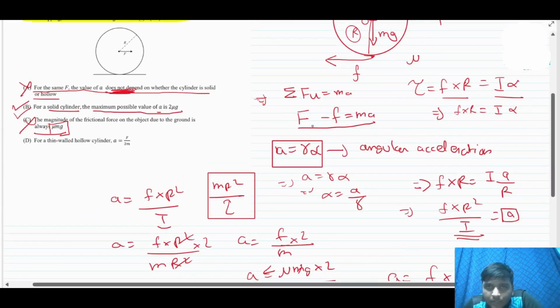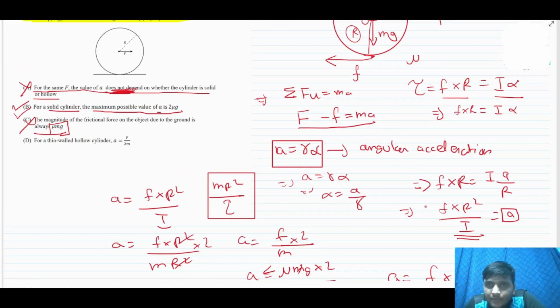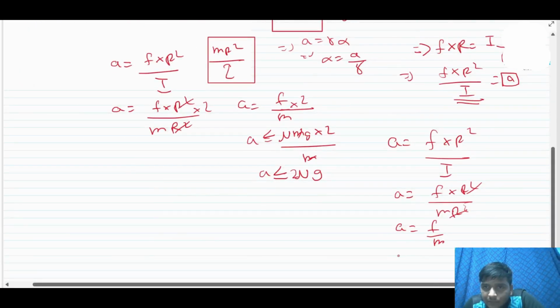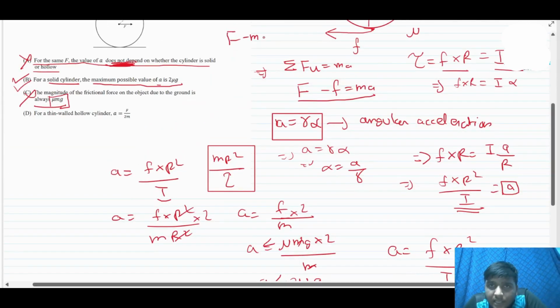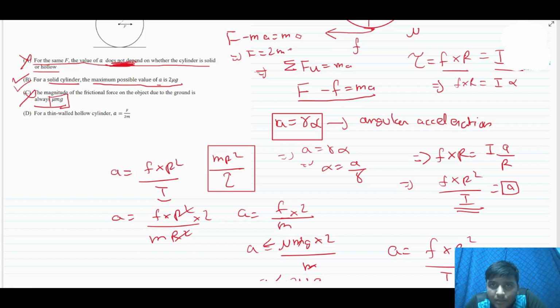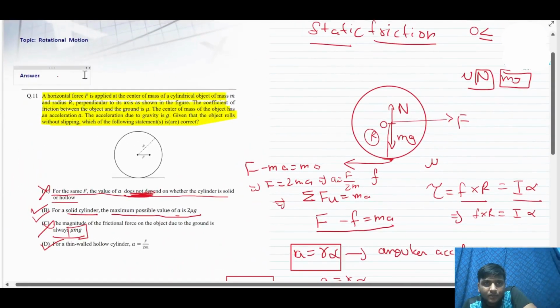So again, I have to find a only, so I should write F in terms of a. F in terms of a, it is ma is equal to F. If I put it here, F minus ma is equal to ma. Hence I get F is equal to 2ma and a is equal to F by 2m. Hence our option D is also correct. Hence only B and D options are correct here. So let me write the answer: B and D. Thank you so much.